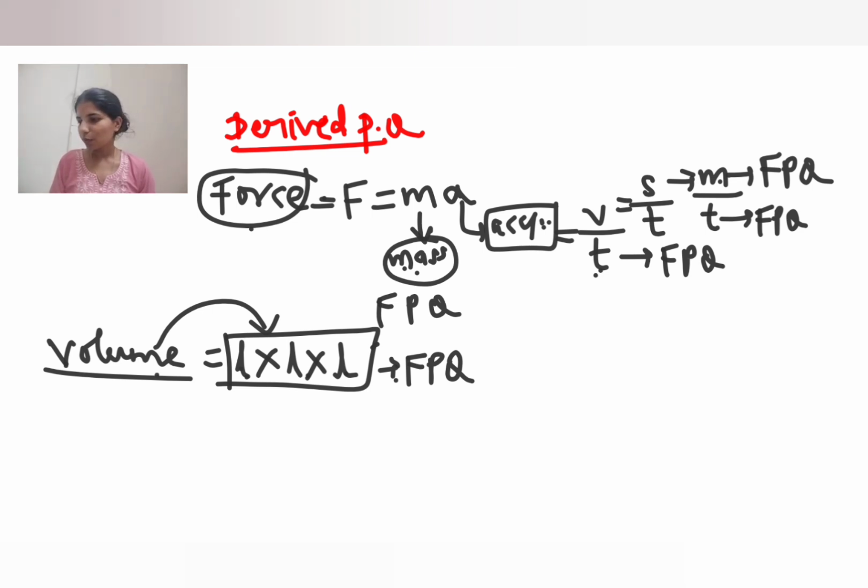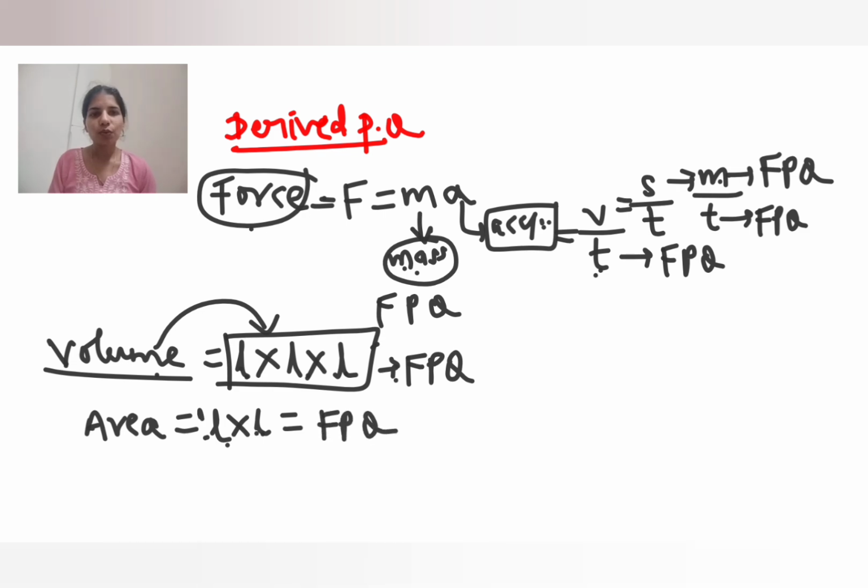Okay. Next, let me take one more example. A very easy one I'll take now. Area. Consider I am taking the area of a square. What is the formula? Length into breadth. So instead of writing L into B, I am taking L into L. Why? Because all the sides are equal. L into L. This L is also a fundamental physical quantity, and this one also. By using these two, we can derive area. Right? I hope you understand derived physical quantity, fundamental physical quantity, and supplementary physical quantity.